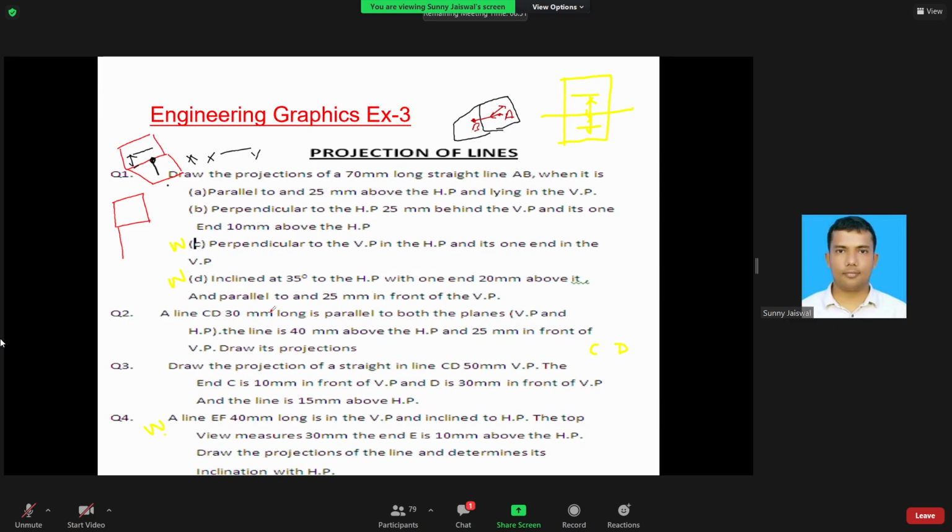Question number 3. Draw the projection of a straight line CD. What is the length of the line? 50 mm. The length of the line is given as 50 mm. The end C is 10 mm in front of the VP. There is a line CD, and it says end C is 10 mm in front of the VP. Is it clear? Yes, sir.